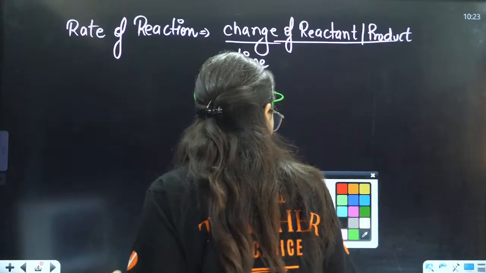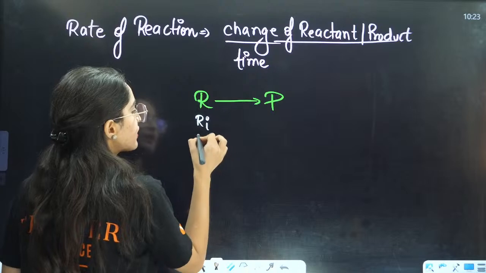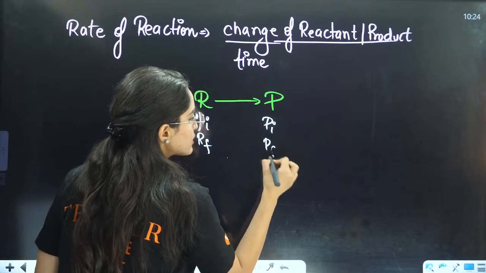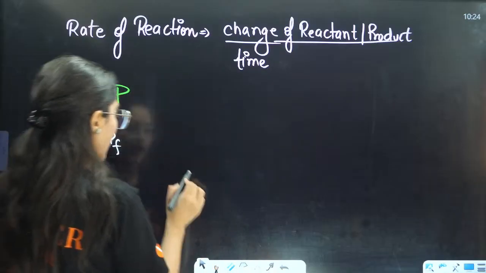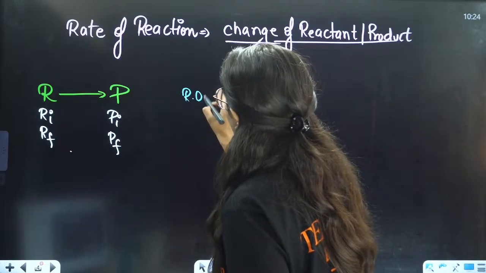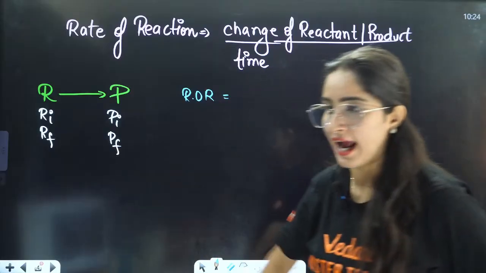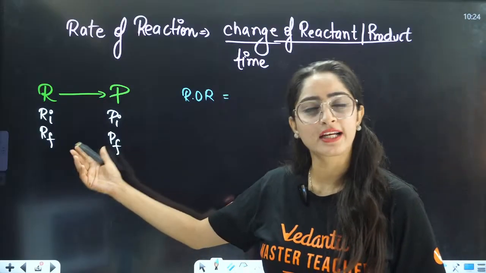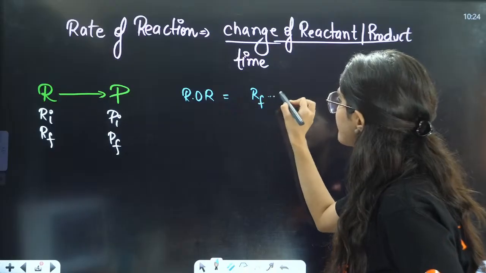So, I'm writing here that initially it was Ri and final it is Rf. Initially it was Pi, final it is Pf, right? Now, I want to write the rate of that reaction here. ROR equals the change in reactants. What is the change in reactants? Final minus initial, right? Simple. So, Rf minus Ri.